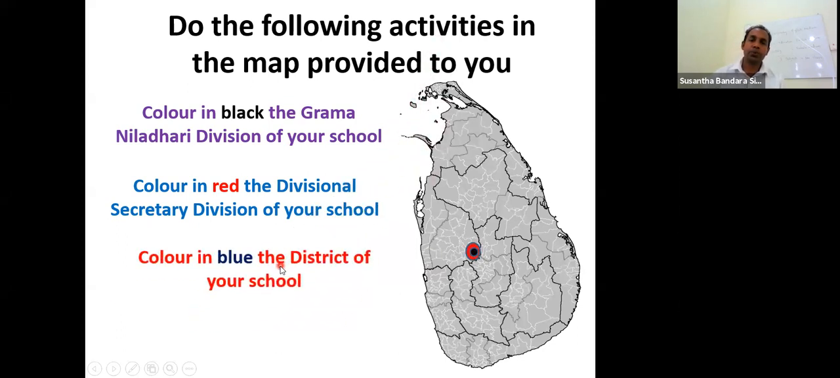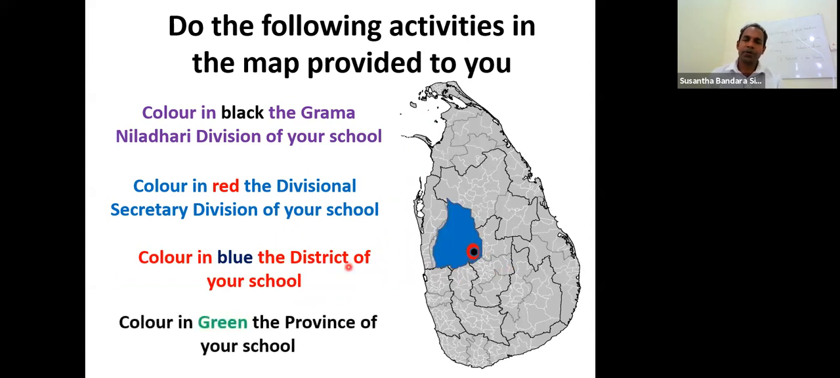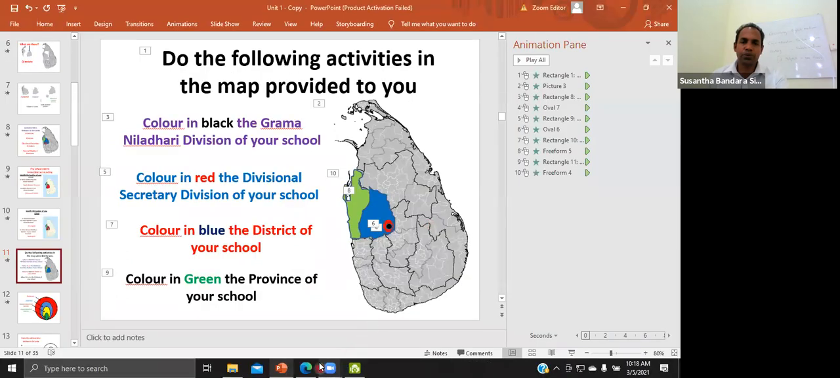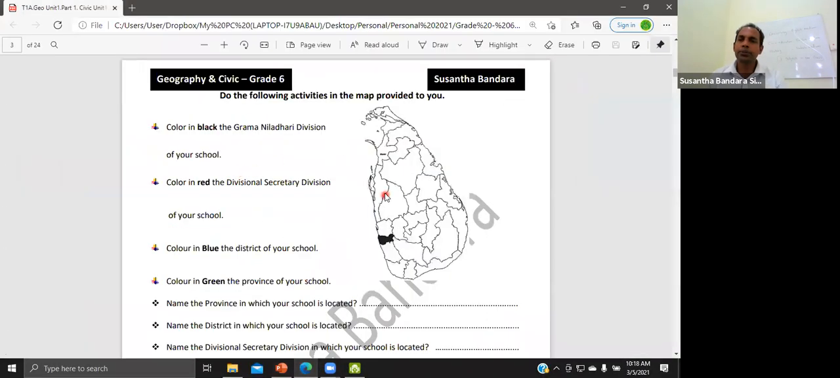Third one, color in blue the district. Kurunegala district is this one. And color in green the province of your school, this one. Okay, this is the activity you have to do in this place.